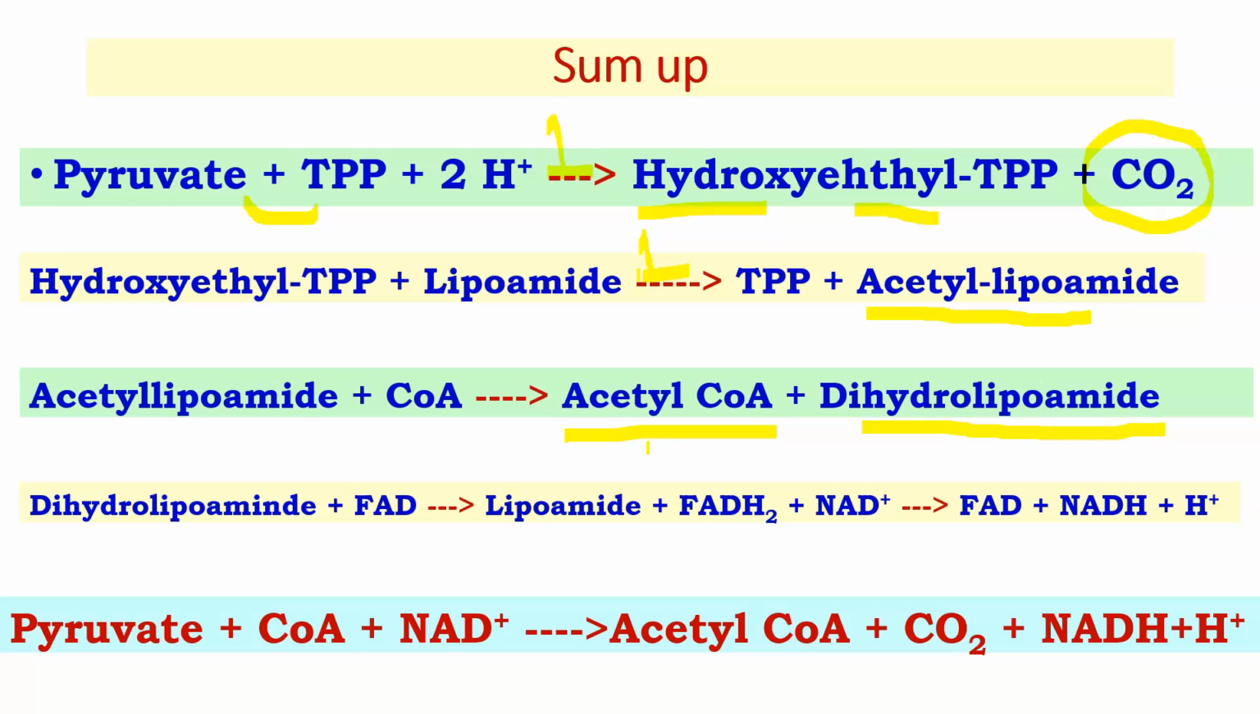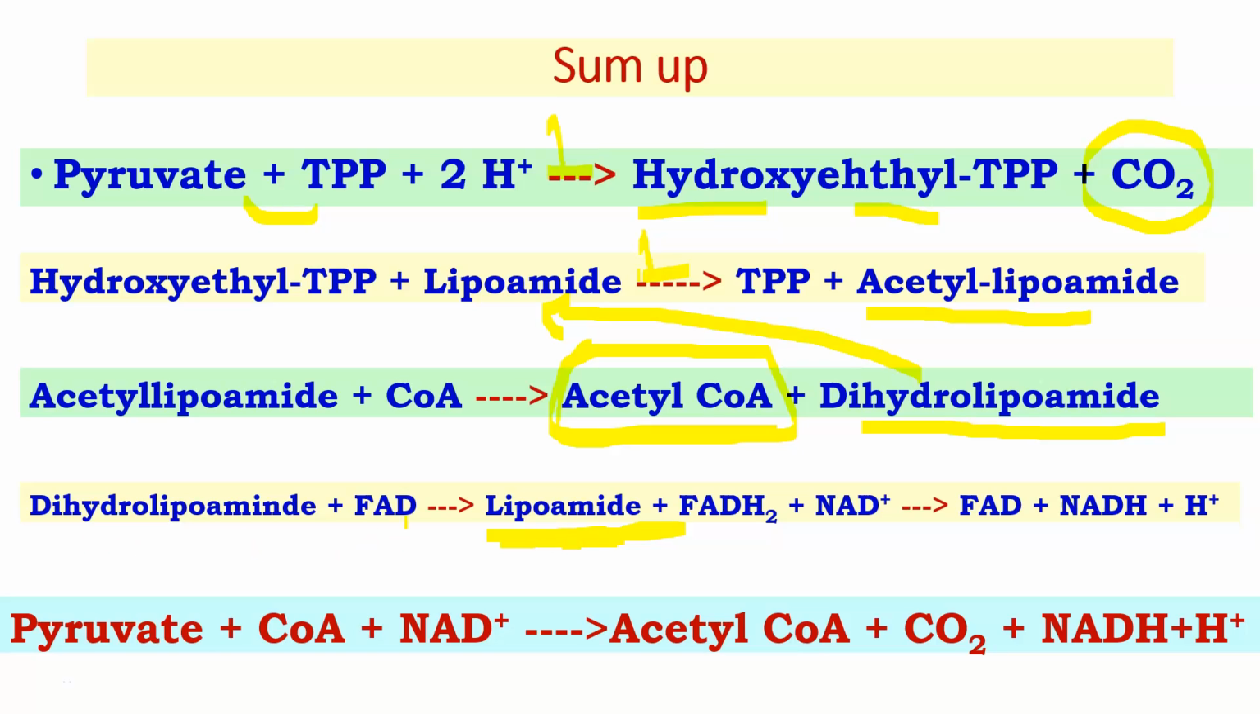and dihydrolipoamide is generated. Our main product, acetyl coenzyme A, is generated in the third step itself, but the problem is that dihydrolipoamide is there, and it has to be converted into lipoamide. Why? Because the PDH complex again has to convert one more substrate into product. That is why lipoamide has to be regenerated. For that, this is the last step.